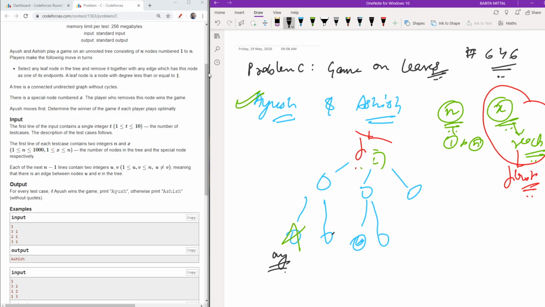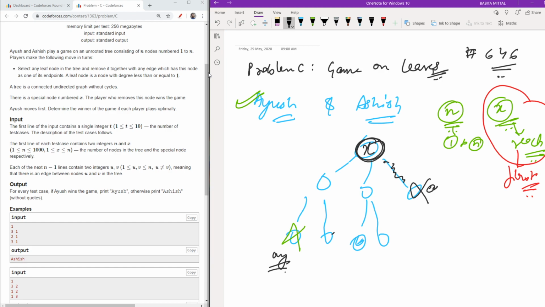Now you will say, Aryan, if my root node was the node which I wanted to reach, why would Ayush opt to move here? See, if Ayush opted to move here, it will be removed and the rest will remain.